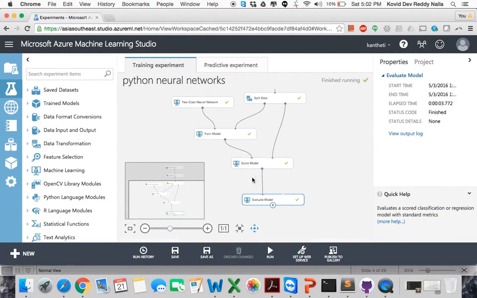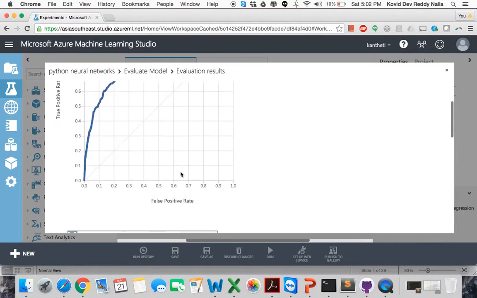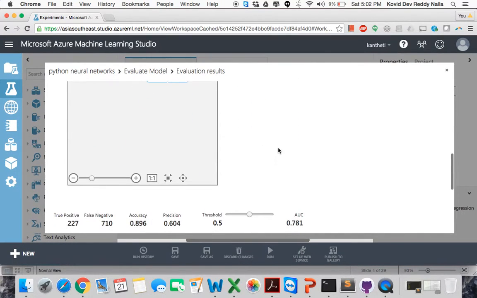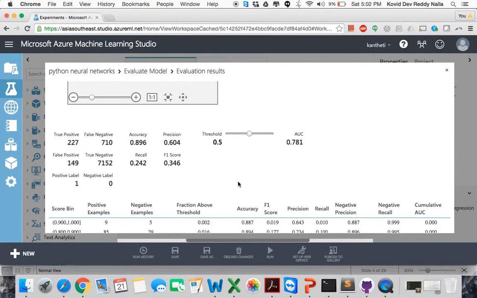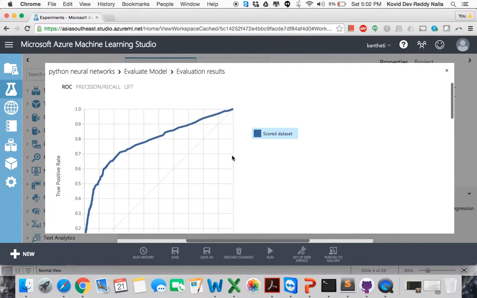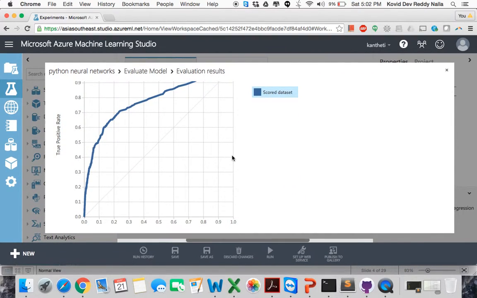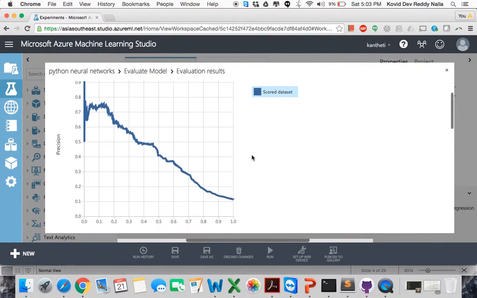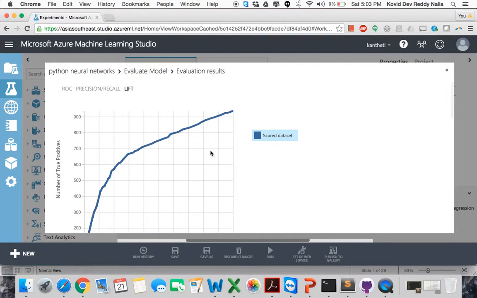You click on visualize, and here you see the evaluation results. You can see the score model, here you can see the confusion matrix, and here you see the accuracy of 89.6%, the precision and all. You can also see an ROC chart here. An ROC chart is similar to gain or lift charts, but they provide a means of comparison between classification models. And this is a precision-recall chart, and this is a lift chart. So this is the evaluation of the model.